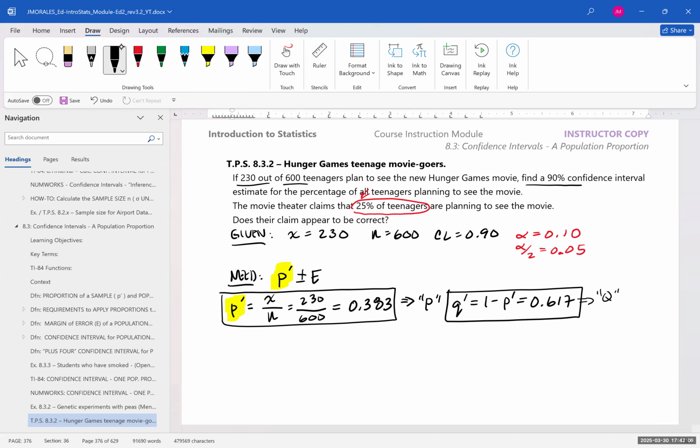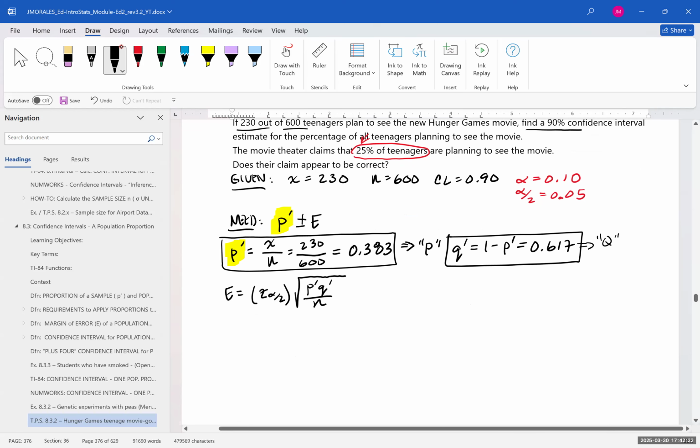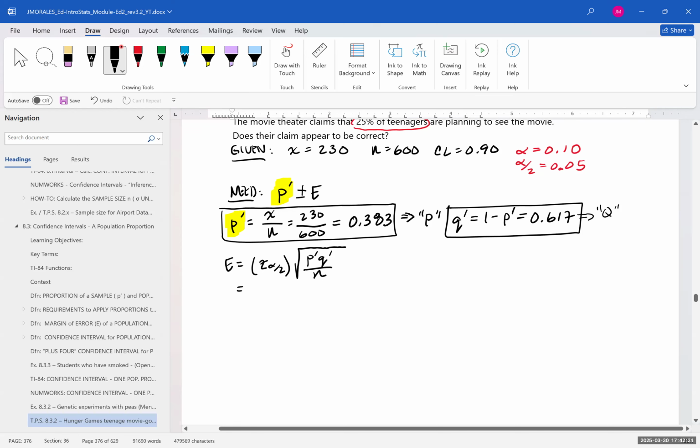So now let's calculate error, which is Z alpha 2 times the square root of P prime Q prime divided by N. And let's see, I think I got enough room here. We've got to figure out what Z alpha 2 is because we've got everything else. So let's go ahead and draw.